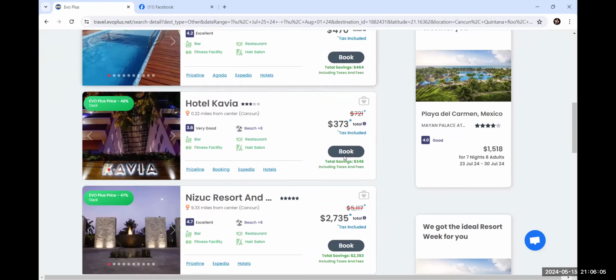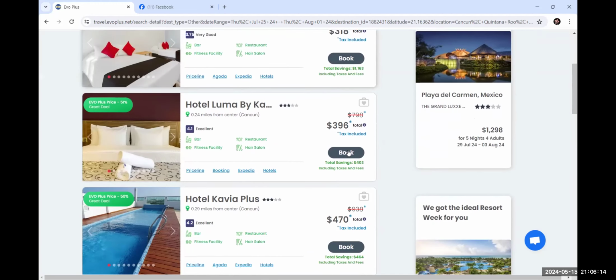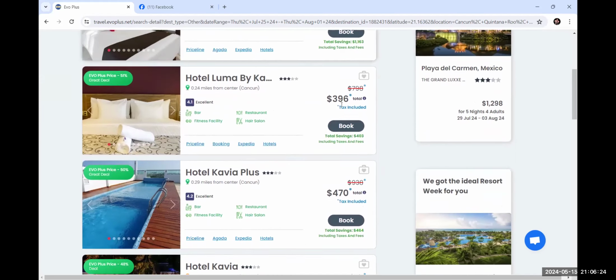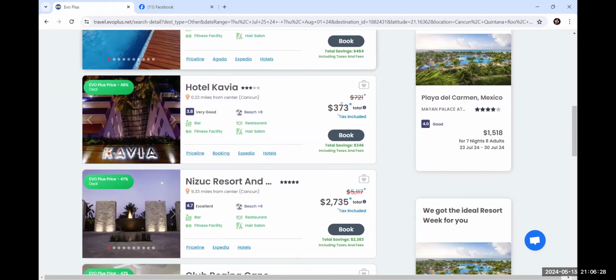And so it's going to tell us the percent savings. We can also go ahead and use other filters. If you wanted to search high to low or change it, you can. But if you're looking for a great deal for an ad, you're going to want to leave it to this search because you're going to find a great property that you want to advertise with a great deal.